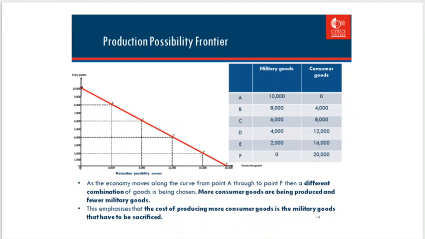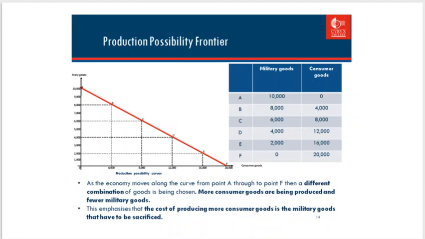Now, how to make a PPC? First, you have to put all the numbers of military goods on the vertical axis: 10,000, 8,000, 6,000, 4,000, 2,000, and 0. Next, you have to put the consumer goods numbers on the horizontal axis. Start from 0, 4,000, 8,000, 12,000, 16,000, and the last one is 20,000.